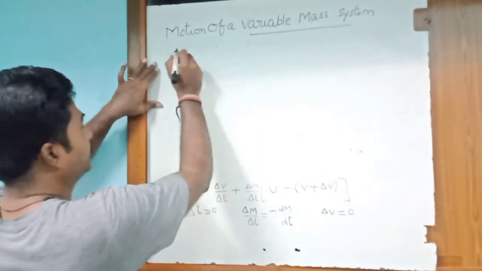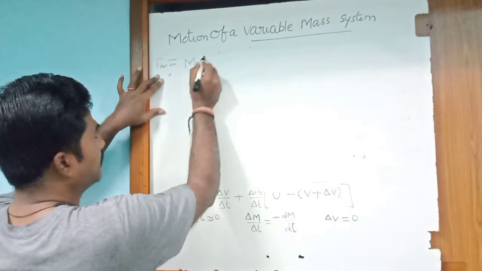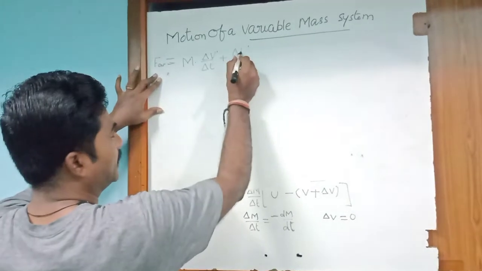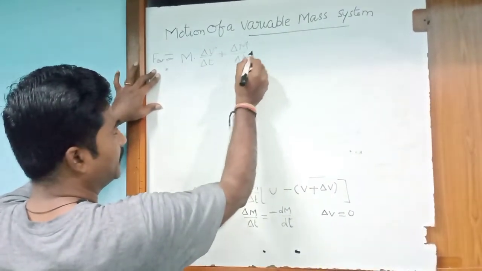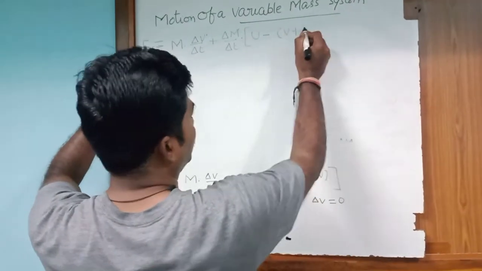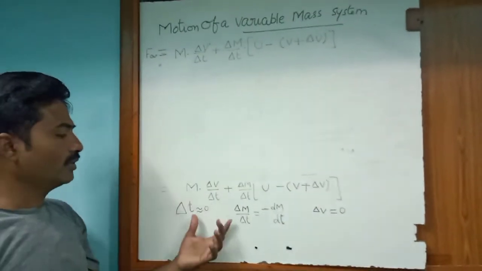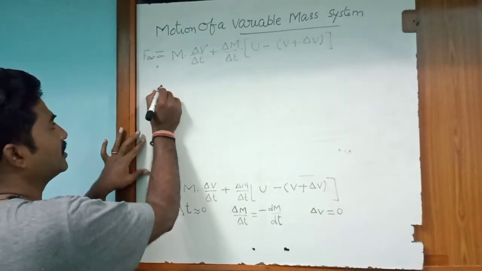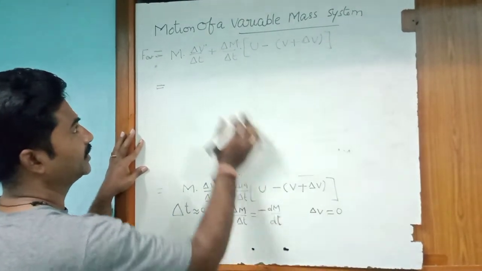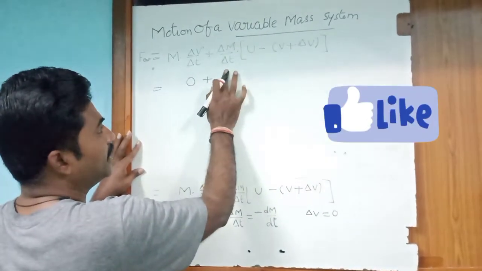F external is equal to m into delta v by delta t plus delta m by delta t into u minus v plus delta v. Now in this equation we apply these conditions. Then what happens to this equation? As delta t approaches 0, delta v becomes 0, so this term becomes 0, plus the remaining delta m by delta t.